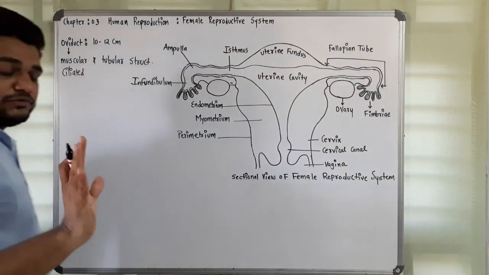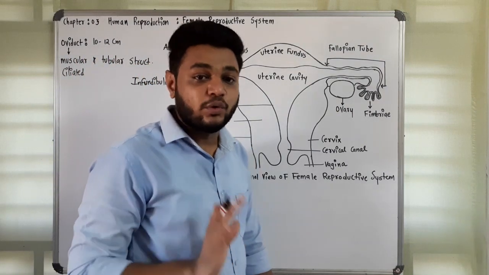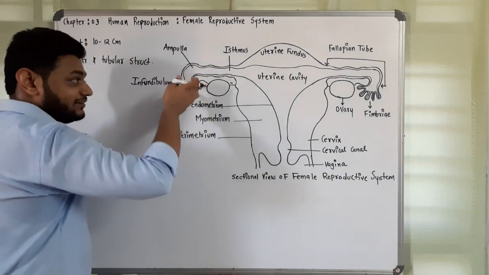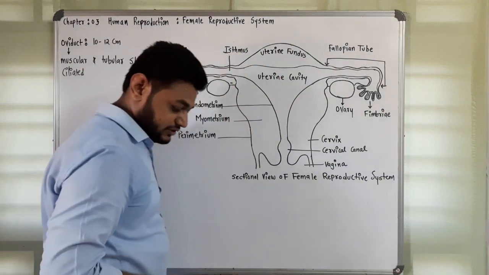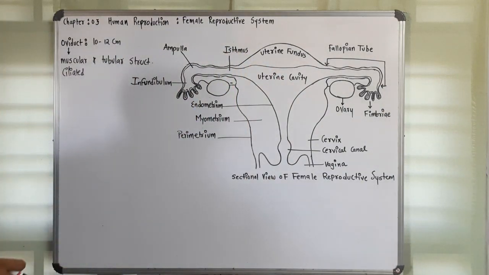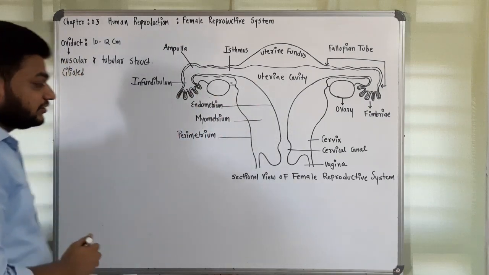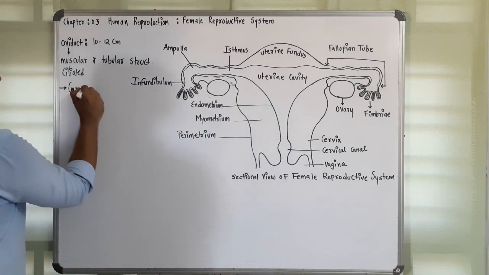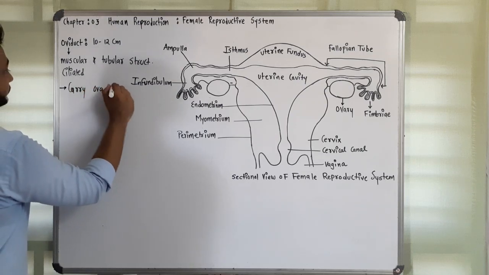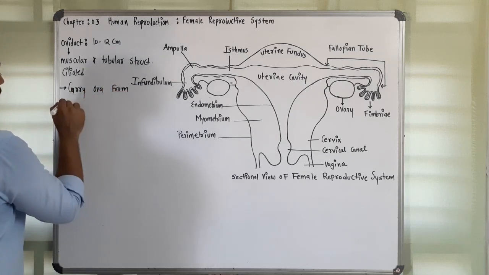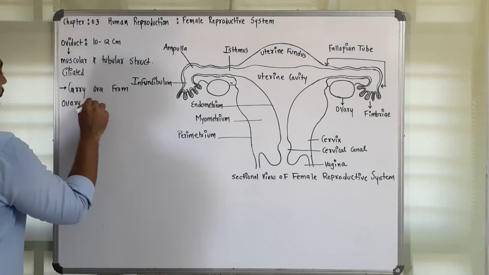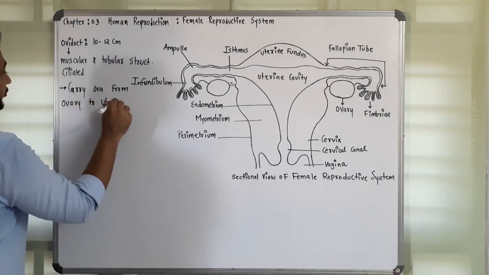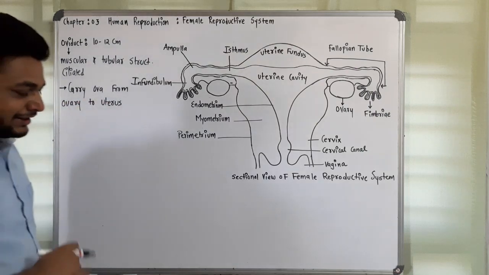The function of the oviduct is to carry the ova from the ovary to the uterus. If it is fertilized, it should be implanted in the uterus. So this is the function of the oviduct.